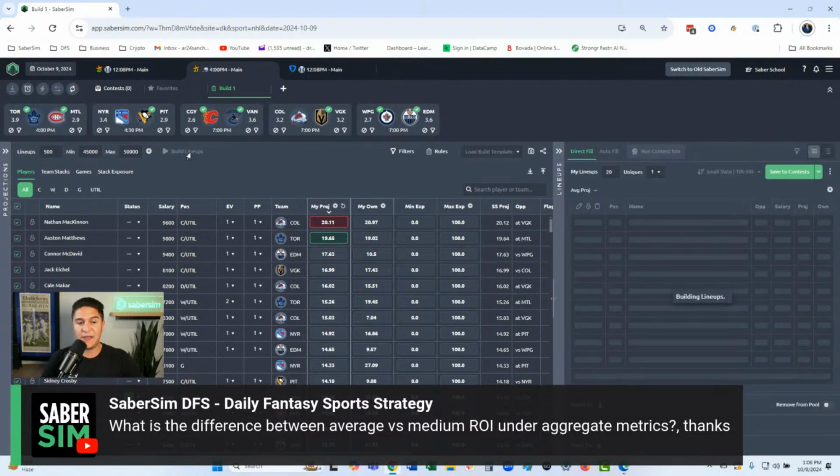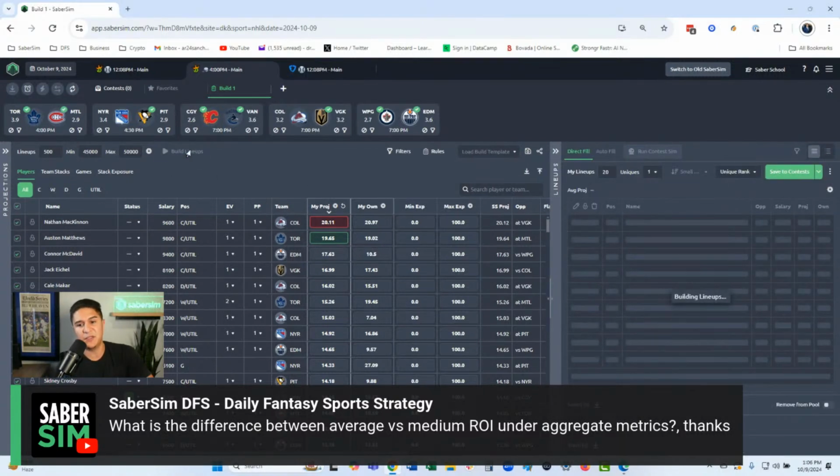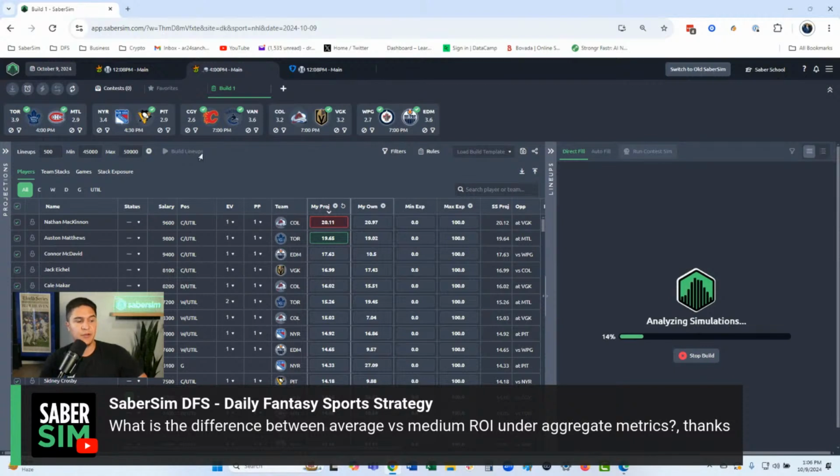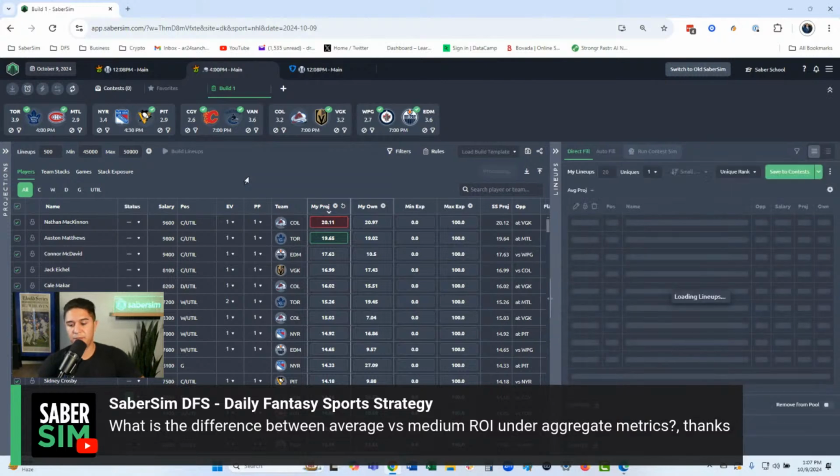I would build 5,000 lineups if you have the capability of doing so. If not, build however many lineups your plan allows. I'm going to build 500 just for the sake of time here. All right, so let's let these lineups run.